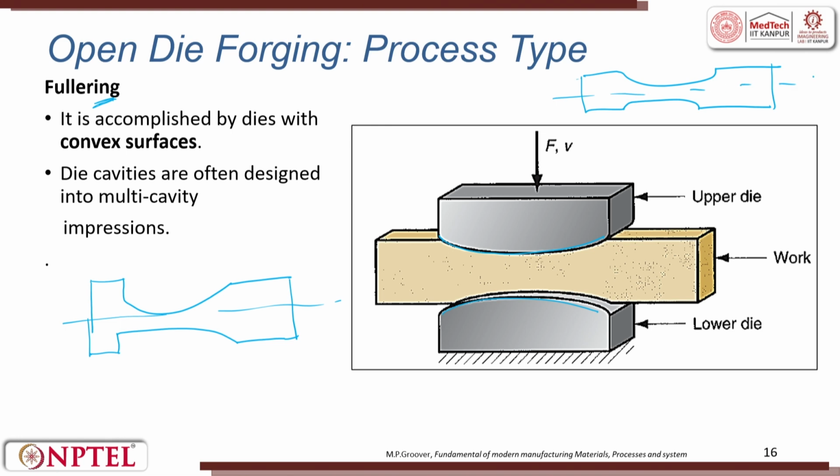Like this also you can try to have, right. So, here is accomplished by die with a convex surface. The die cavities are often designed with multiple cavities and impressions, right. Multiple cavities in the sense like your lost wax casting, you can have multiple things attached.